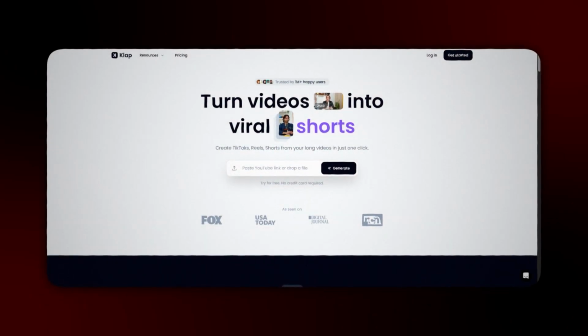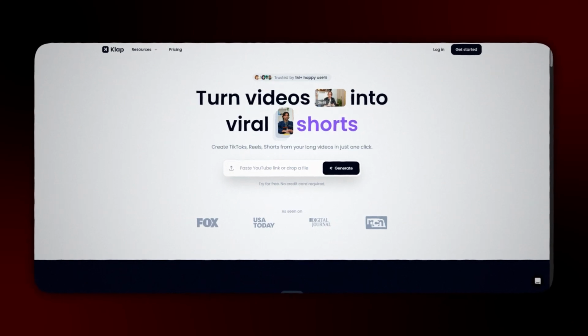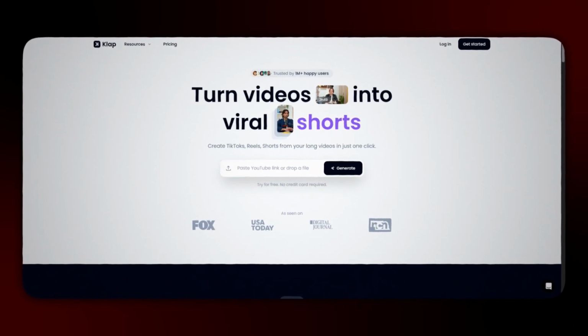Next, I'm going to sign up for this platform called Clap, which can turn long form content into short form content. Now, if you watched the last video that I made on Whop, I showed you how to use Opus Clip to do this, but recently Opus Clip changed their website so that you can no longer get away with using it for free without there being watermarks on the videos. So I decided to switch over to this platform.